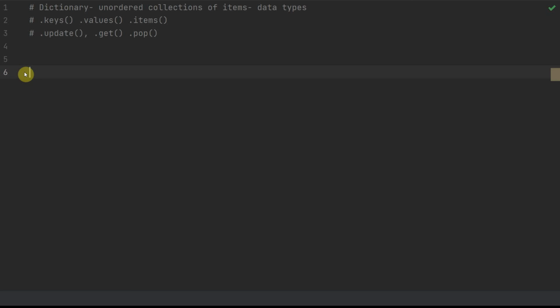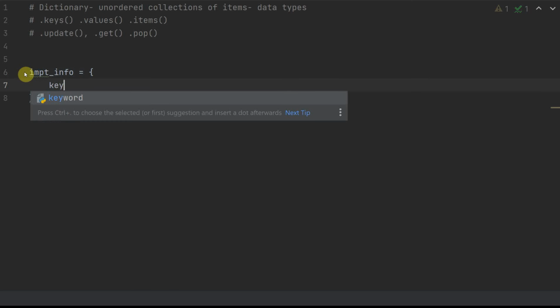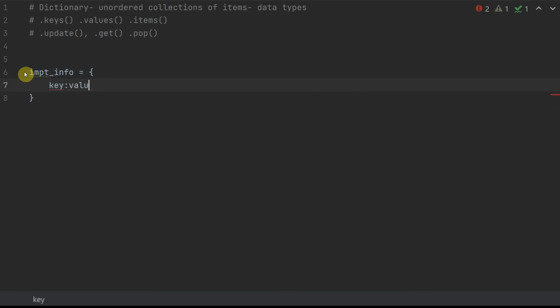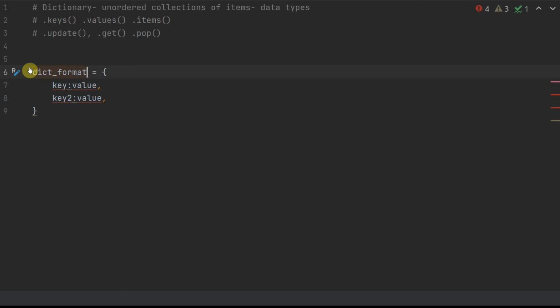Now, how does a dictionary start? Let's just give it a name first. Let's say important info. The dictionary always starts with curly brackets, right? And the key is separated from a value by a colon like this, and then a comma, and another key 2, colon, a value, and a comma. That's simply how a dictionary is made. To make it more elaborate, I can call it dictionary format, maybe. This is how you basically write a dictionary.